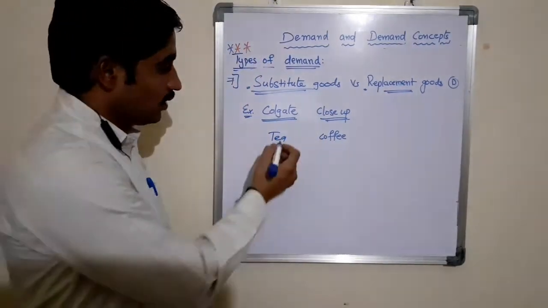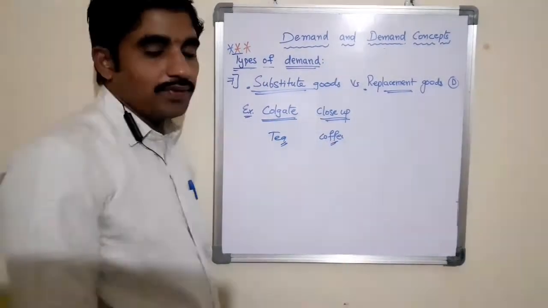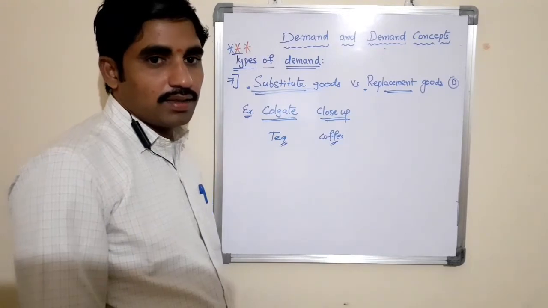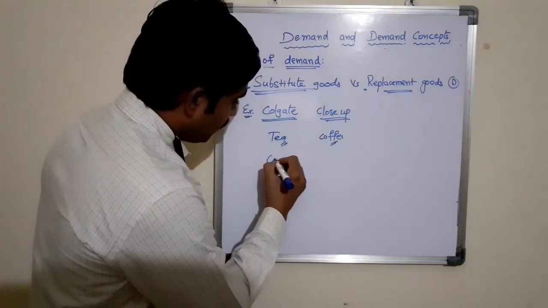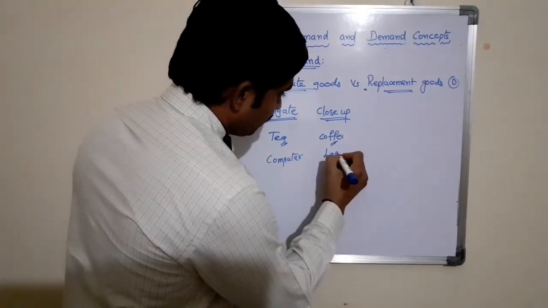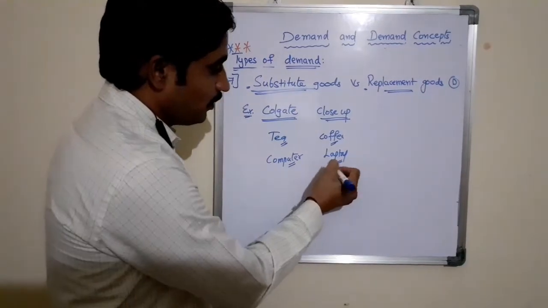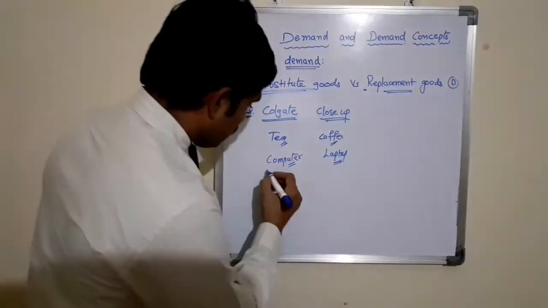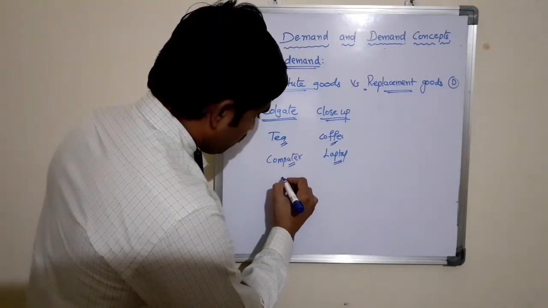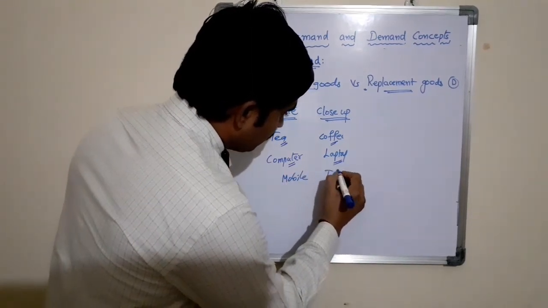Instead of using tea, you may also consume coffee to satisfy our desire. Computer, laptop. Instead of using this, you may also use mobile, tab.